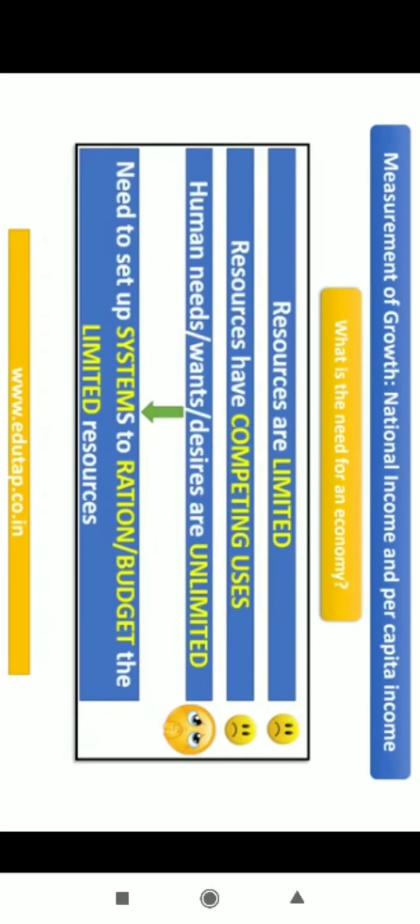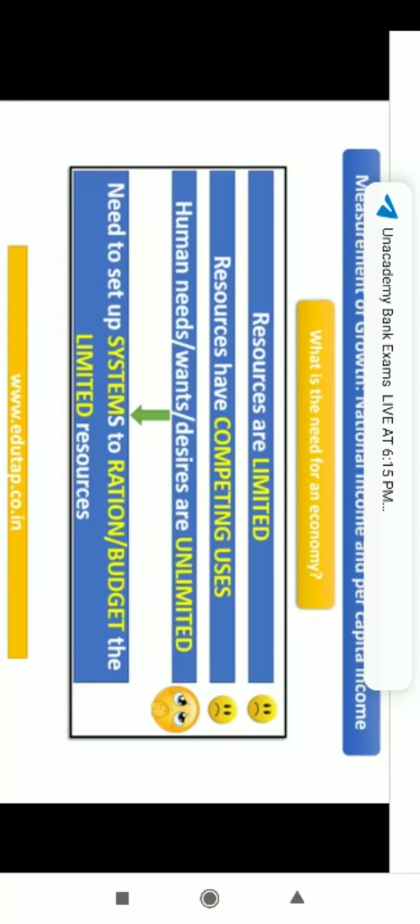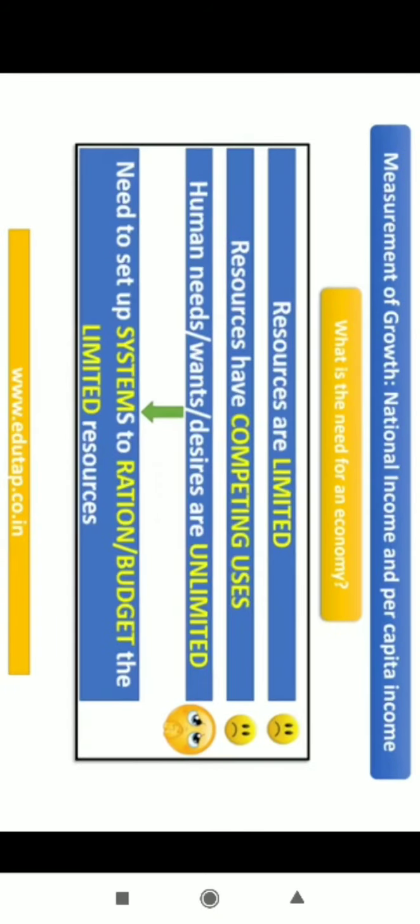So friends, now one question that we need to ask ourselves is, what is the need for an economy? Is it really necessary? Do we need a system in place? Yes, we do. Why is it so? See, understand that the major aim behind coming up with an organized system is to increase the efficiency, the capability with which the work is done, the capability with which the quality of life can be improved. So all these things can be done only when we have certain rules and regulations, certain systems in place.